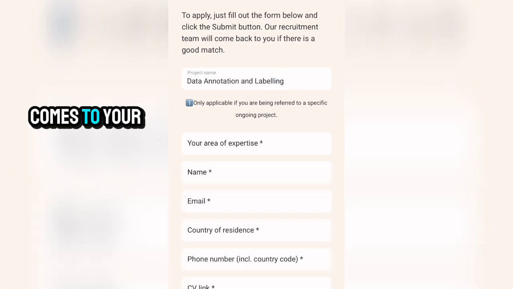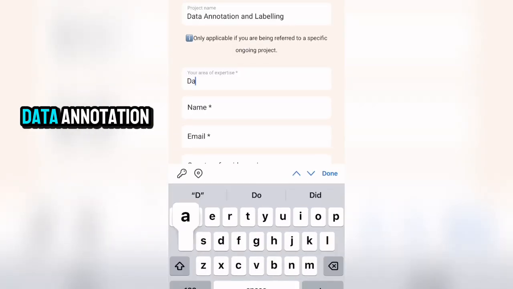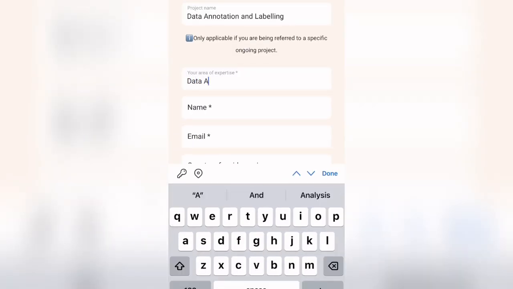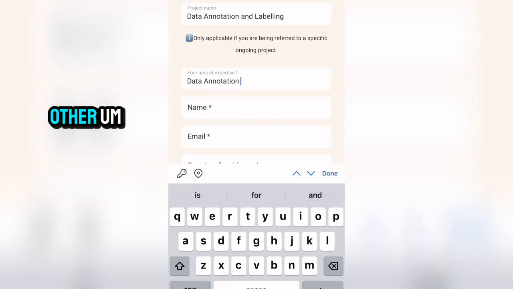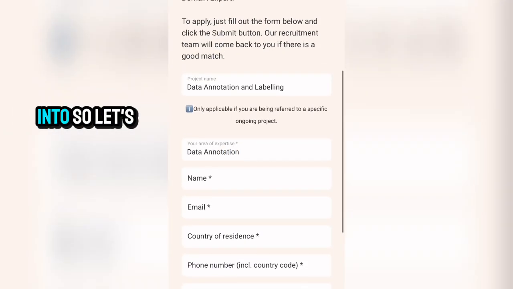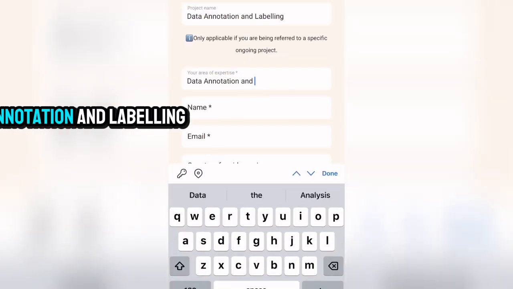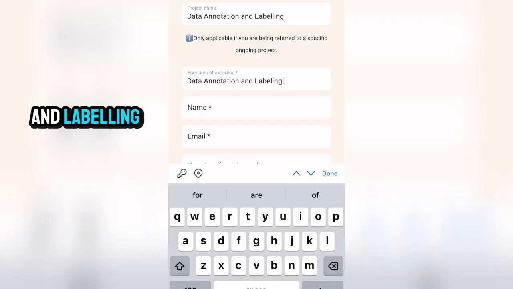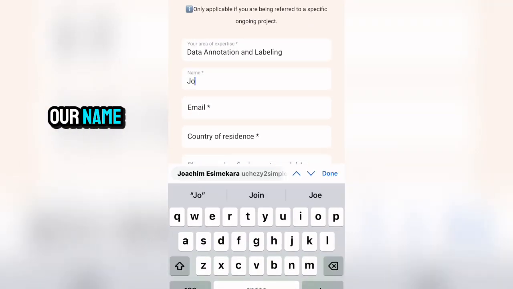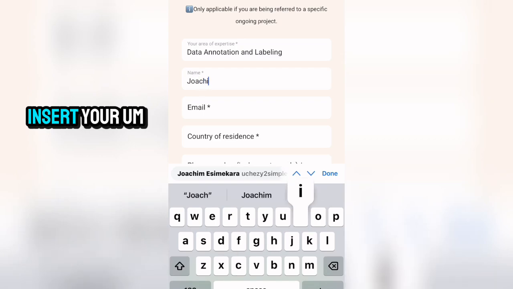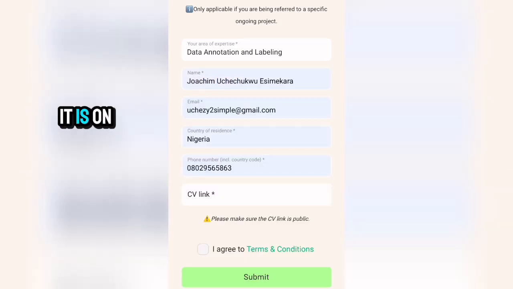So when it comes to your area of expertise, you can as well give it data annotation and labeling as well, or add some other expertise you're into. So let's just say data annotation and labeling. So the moment that's done, we come right here and insert name. So this is the box where you insert your real name as it is on your LinkedIn account.